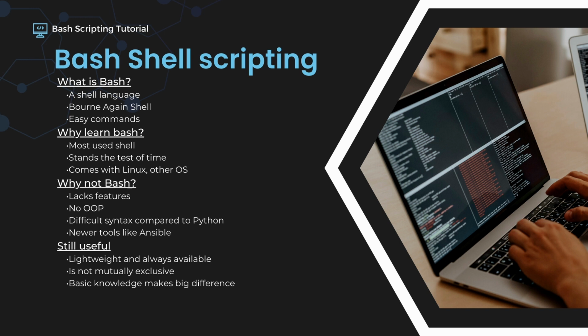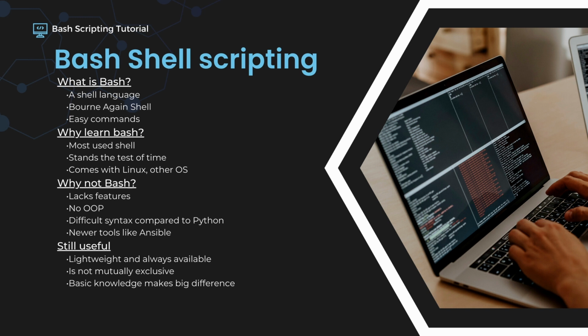Now, why would you not use Bash? Well, even though Bash is considered a programming language, it obviously lacks some features. For example, the ability to do object-oriented programming is not available in Bash. Python would obviously be the preferred choice here if you're looking to create more advanced scripts that allow object-oriented programming.